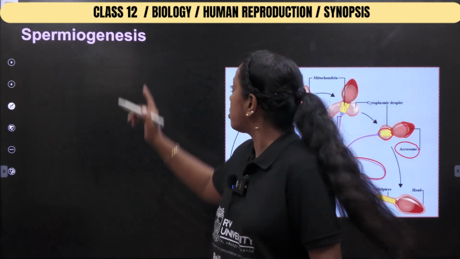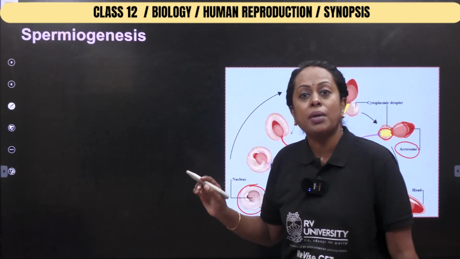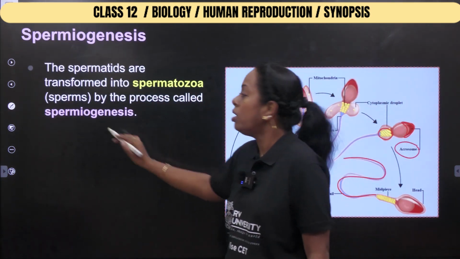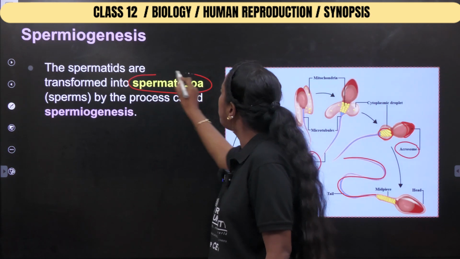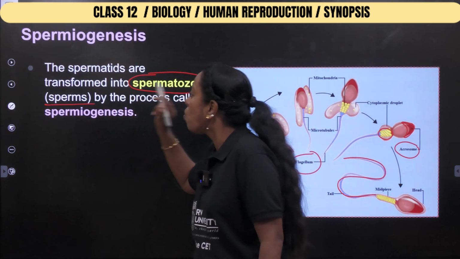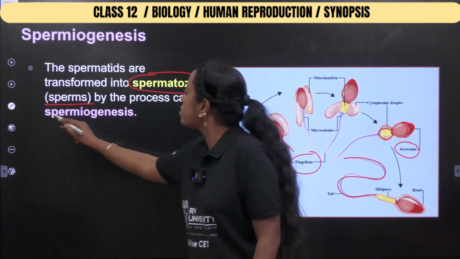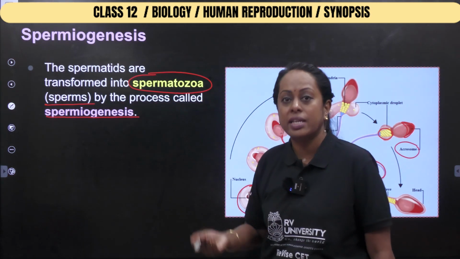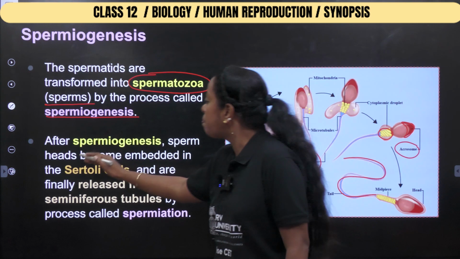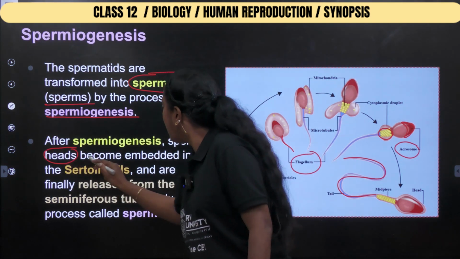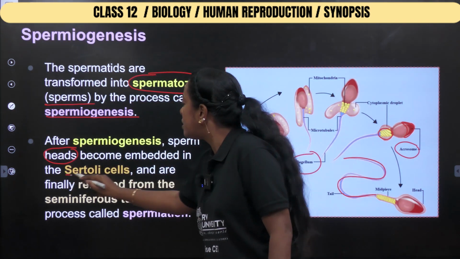So this process is known as what? Spermiogenesis. Now check out. The spermatids are transformed into spermatozoa, which is otherwise known as sperms, by a process called spermiogenesis. Next, after spermiogenesis, the sperm head becomes embedded to which cell?